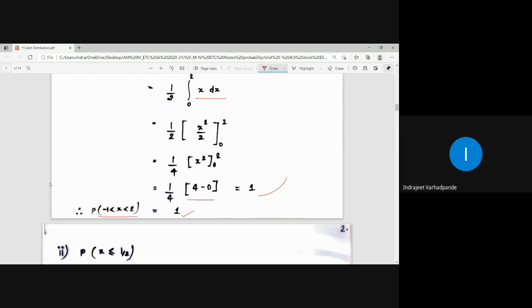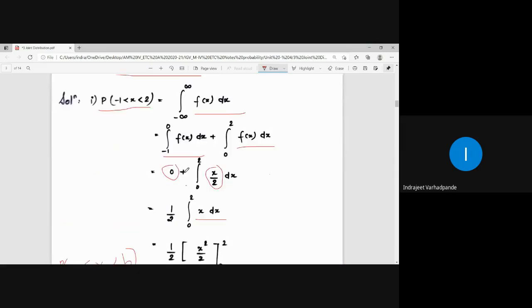Now abhi aap bologe ki sir, how have you taken it over here? We have learnt that if probability is to be calculated for a less than x less than b, it is ultimately to be integrated between the limits a to b. So when this kind of probability is asked, I will be integrating it between the limits -1 to 2. And how is that interval -1 to 2 split?